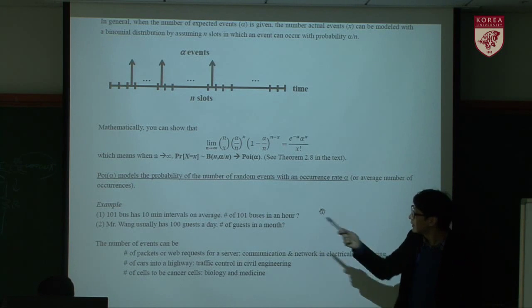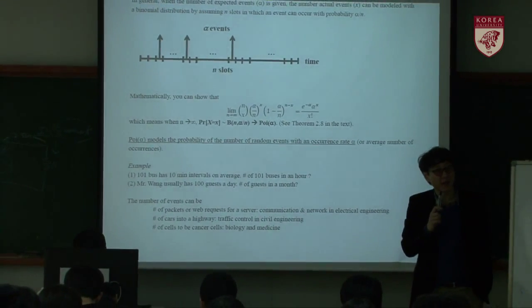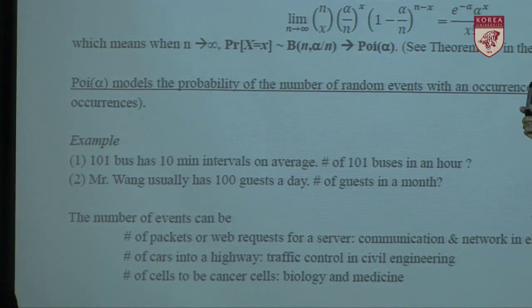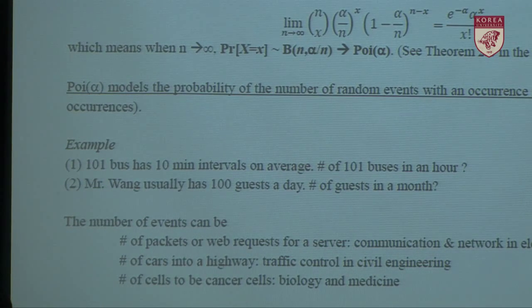Let's think about the 101 bus. Have you ever taken the 101 bus over there? Yes, I usually take it. Anyway, the 101 bus has a 10-minute interval on average, and consider the number of buses in an hour. What's the average number of buses in an hour if they have a 10-minute interval? 6.